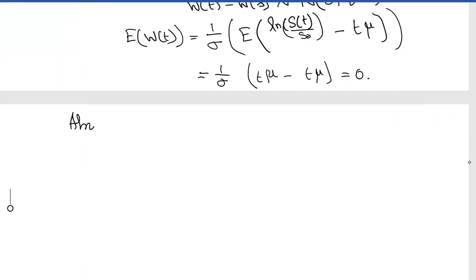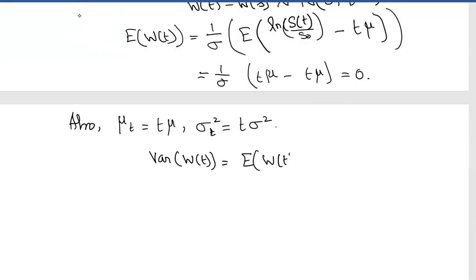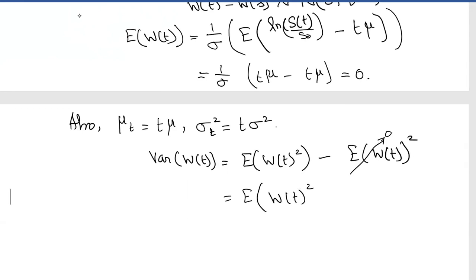Also, if you recall from our last class, mu T, that is the mean of log S_T by S naught, is nothing but T into mu, and similarly sigma T square is T into sigma square, right? If you recall this, therefore the variance of W is equal to the expectation of W of T square minus the expectation of W of T the whole square. But this is 0, we have already seen. Therefore, it is E of W of T the whole square, right?